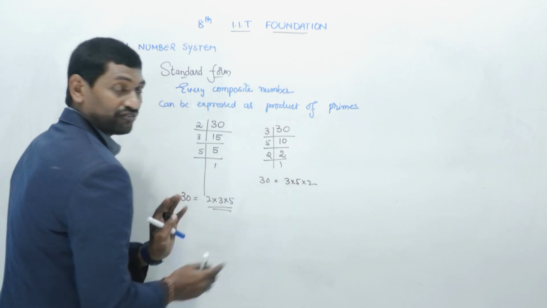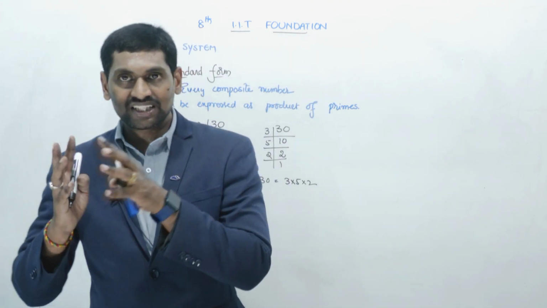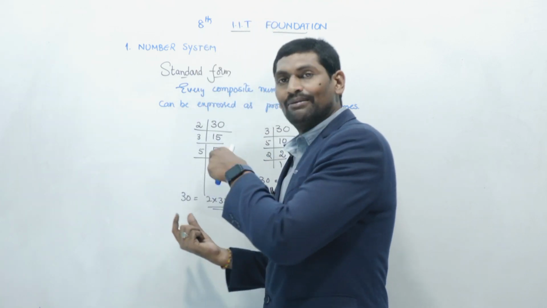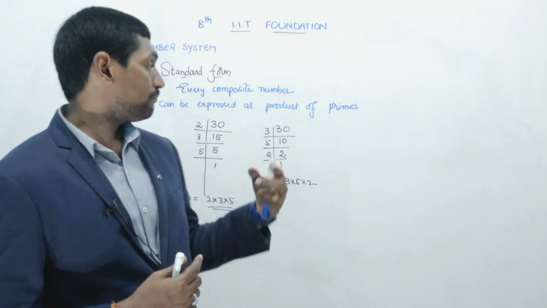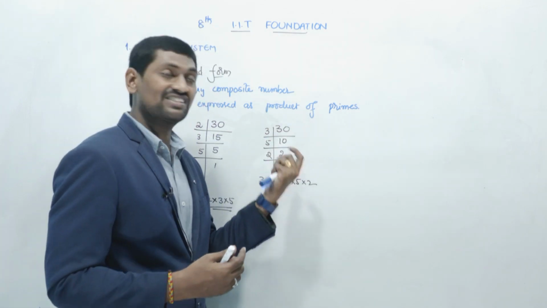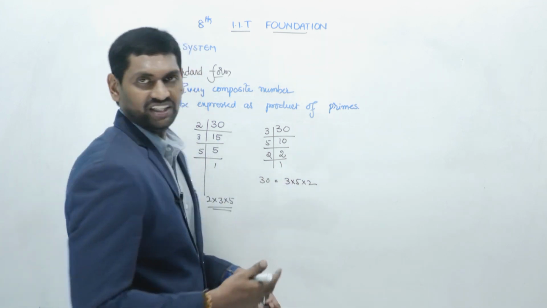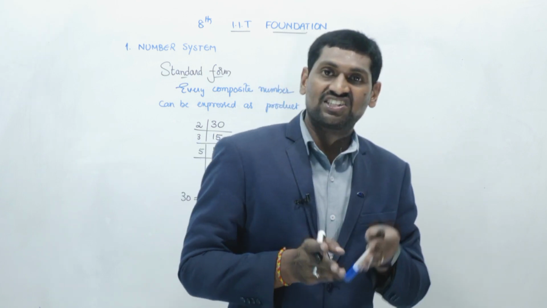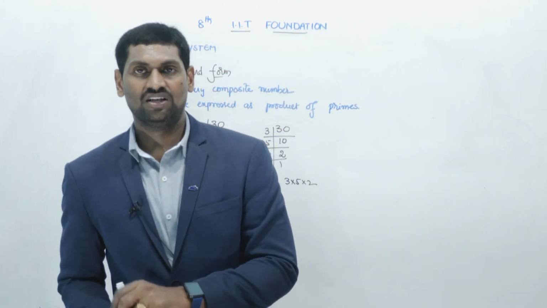That means the order is different, but the prime factorization is unique. The numbers I found while doing 2, 3 and 5, the same numbers I am getting by doing it like this, by taking the first one as 3. The same numbers are presented here. That means prime factorization is unique, but the order is not necessary. Okay, right.